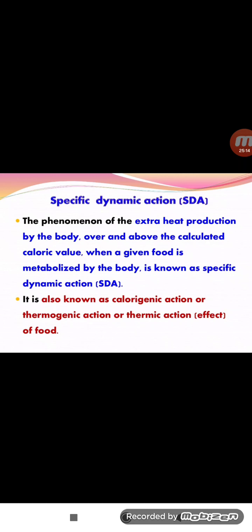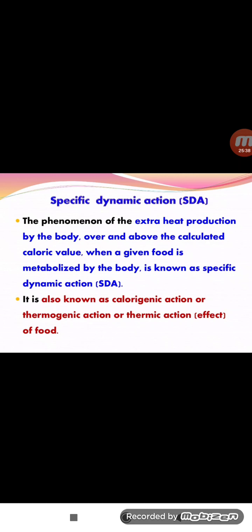Up to the maximum there is no problem, but above the maximum there is extra heat production. What is the caloric value of carbohydrates? 4. For example, the normal carbohydrate value for our body is 100; if it produces 110 or 120, those values are the extra values.